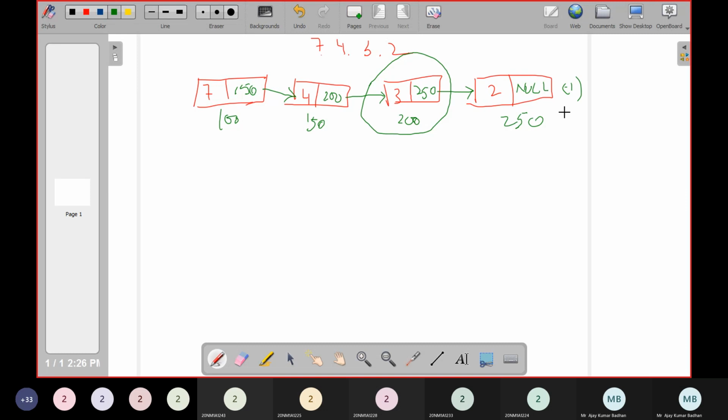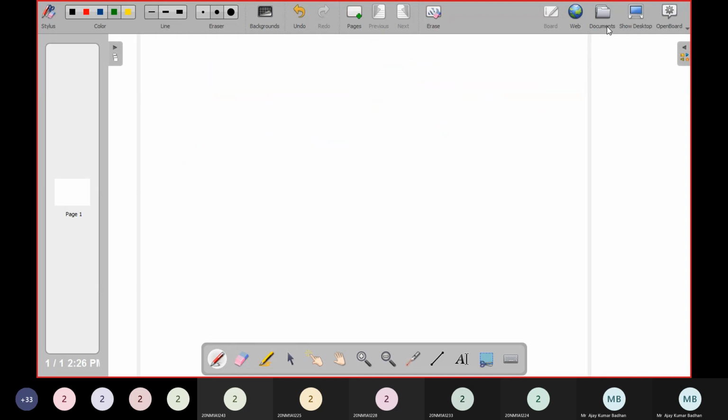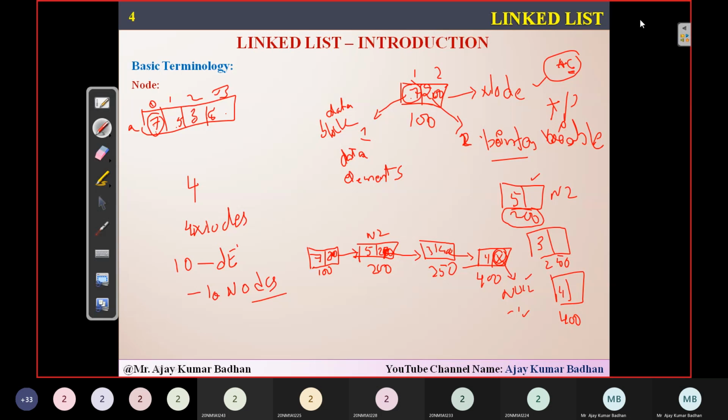That's up to you. When we do programming in C, when we are creating this, we will be using -1 to represent it. This is what exactly we call a linked list. A linked list is represented using nodes, and every node consists of two parts. One is the data, and another is a pointer variable, which points to the address of the next node. So this is the address that will be coming up here. I hope you have understood. Let's see how exactly it is actually represented here.